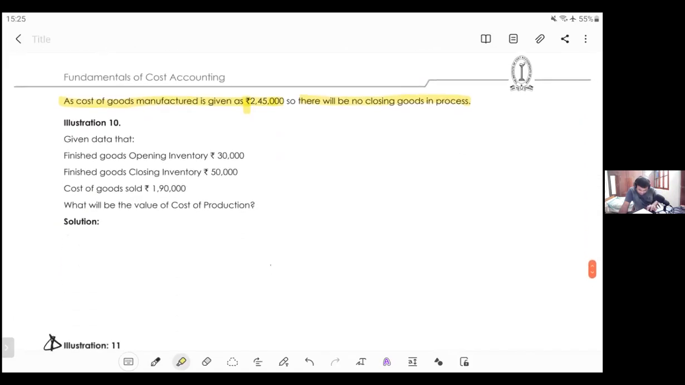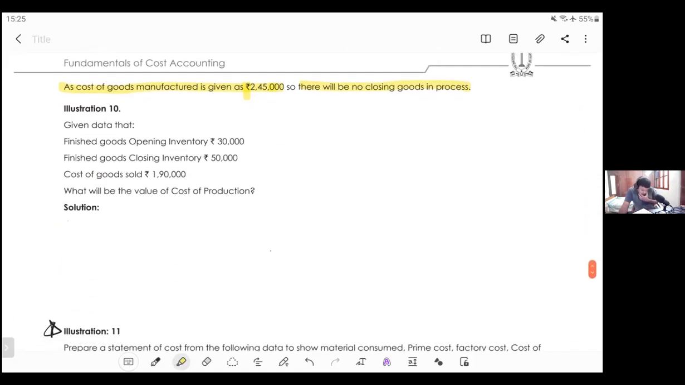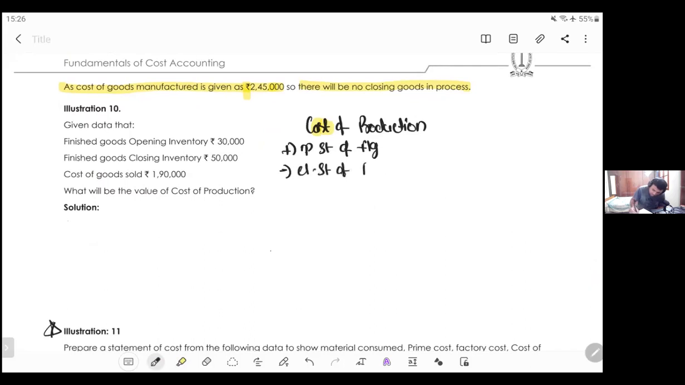Next. This is a big question. Finished goods is given, opening inventory is given, closing inventory is given, COGS is given. Now, how will you plan this? For cost of production, if you add opening stock of finished goods and reduce closing stock of finished goods, then you will get cost of goods sold, COGS.